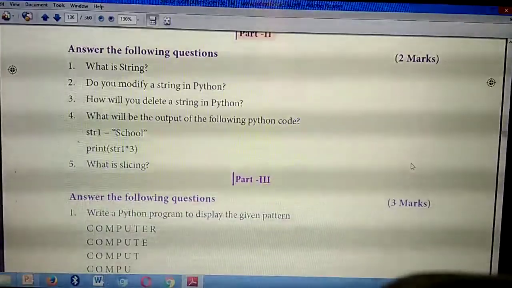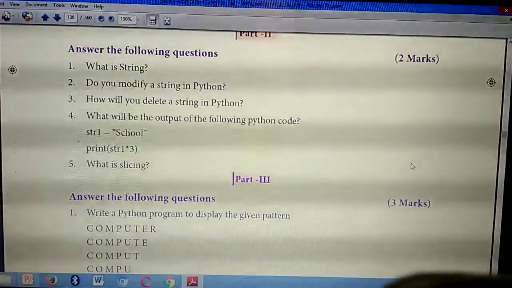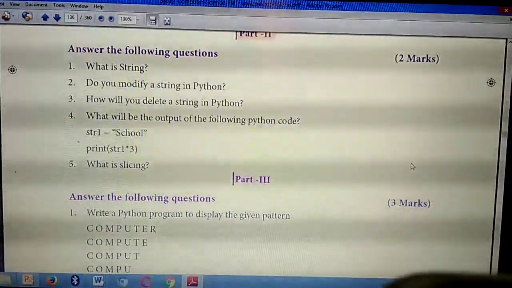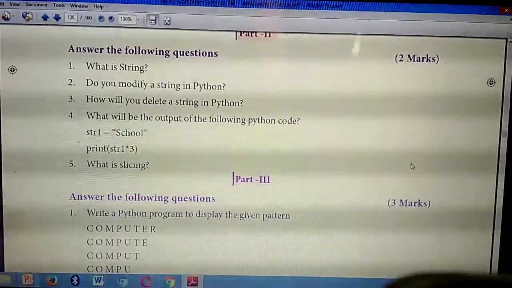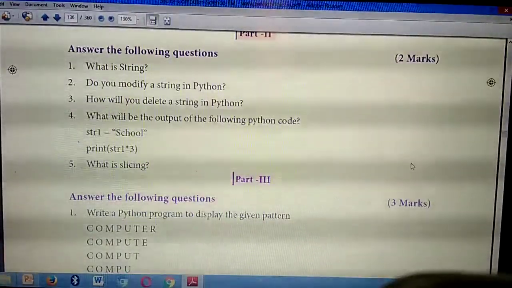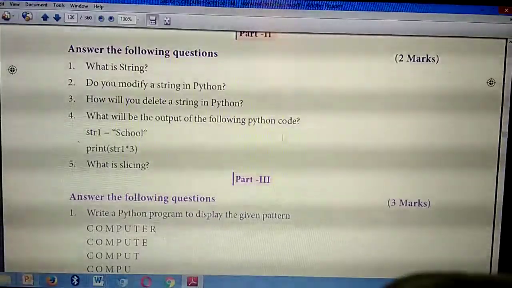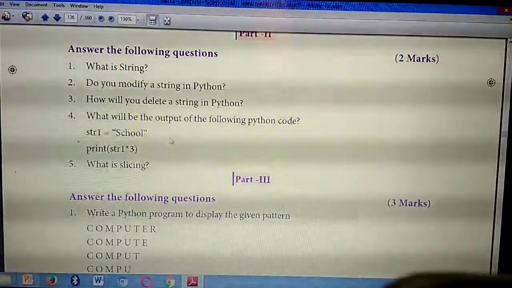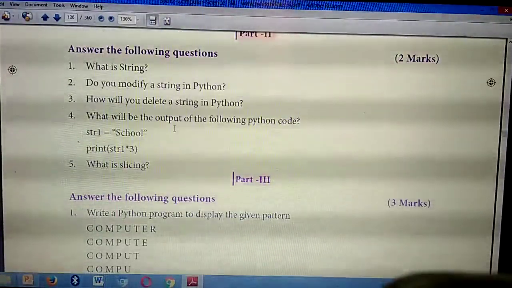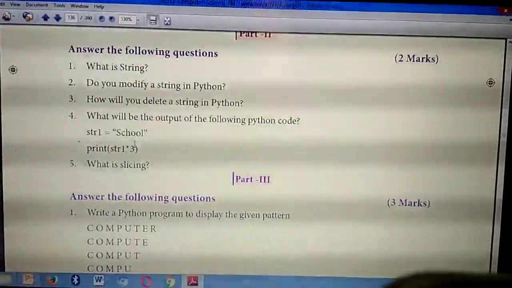Once more I am saying the page numbers. Those who have not written the page number, you can write it, okay? Two-mark questions: first question, page number 114. Second question, 116. Third question, 117. Fourth question, the word school; you need to write school three times with a space between them. Fifth question, page number 119. Have you all written?